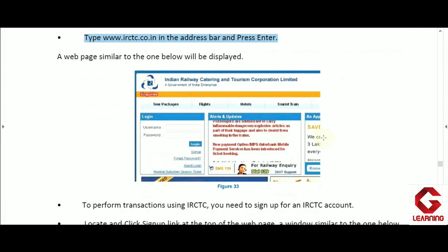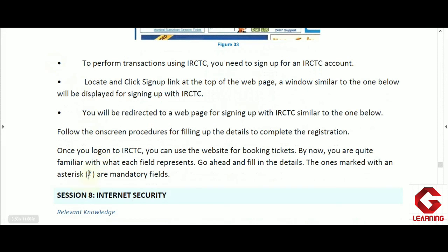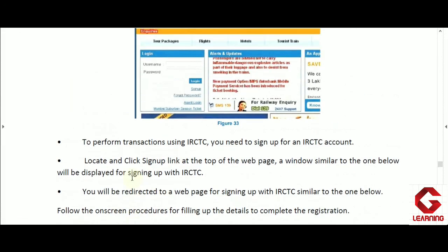Now here also, if we are booking a ticket for the first time, then we have to complete the sign up process, and in the sign up process we have to compulsorily provide our details in all mandatory fields. Now here on the sign up page of IRCTC, mandatory fields are mentioned by using this asterisk symbol. So all the fields that are marked with an asterisk symbol are all mandatory. So we have to provide our details in all those fields, and after providing our details in all those mandatory fields, we have to click on sign up,